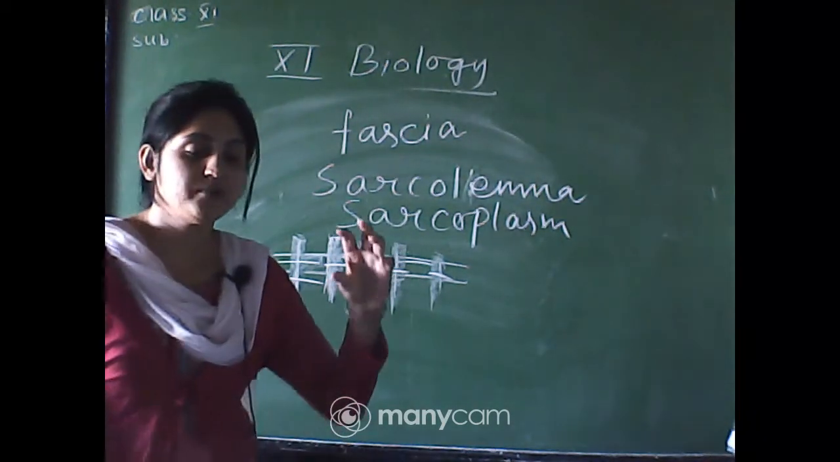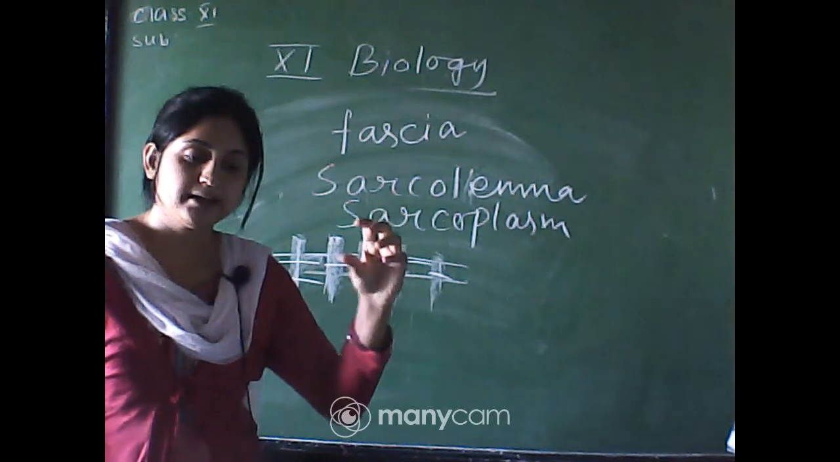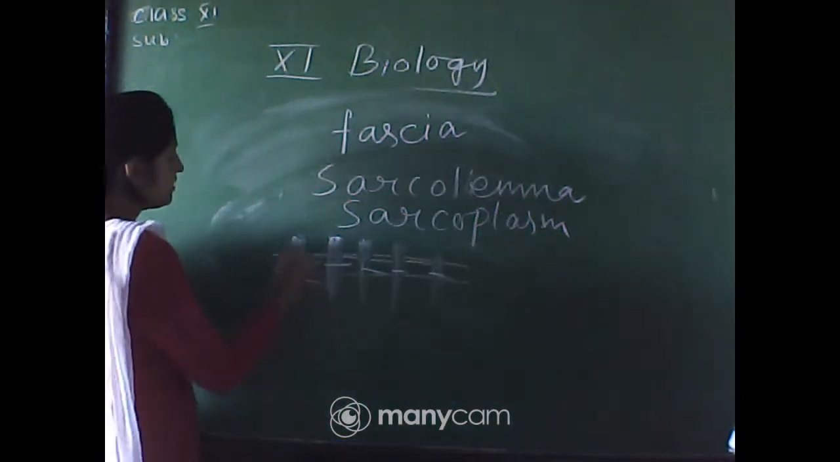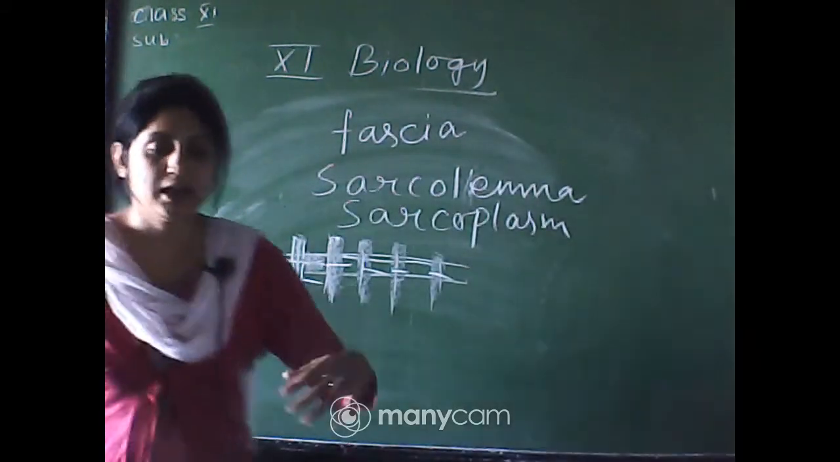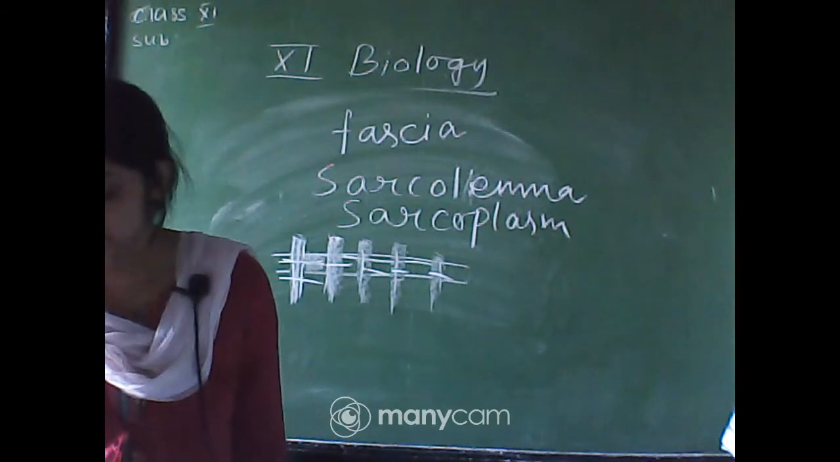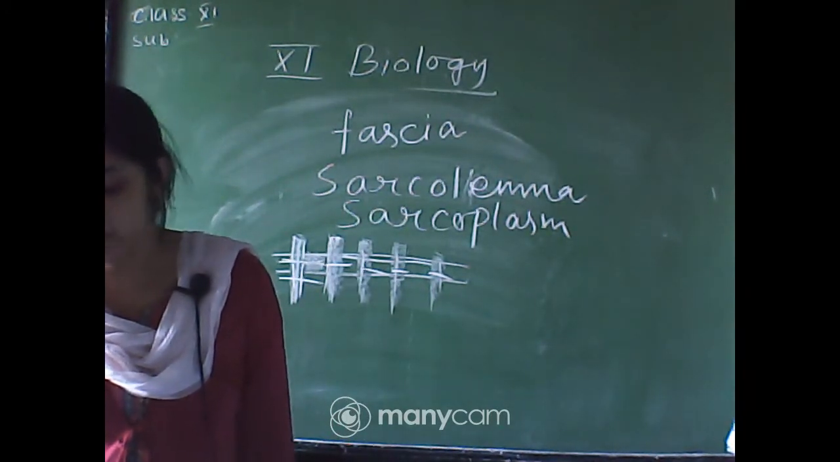So in the middle, where the Z band is present in the actin, the Z band is attached on both sides. But in the myosin, the center is covered by the M filament. Another filament is present, the M line. A and I bands are arranged alternately throughout the length of the myofibrils.